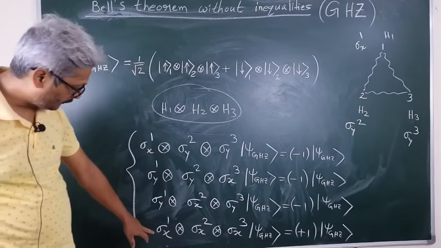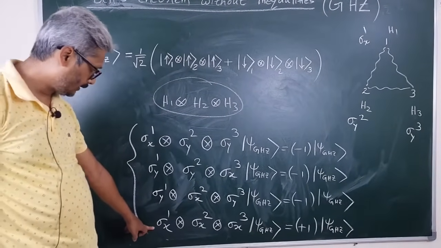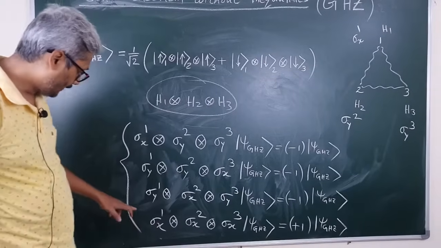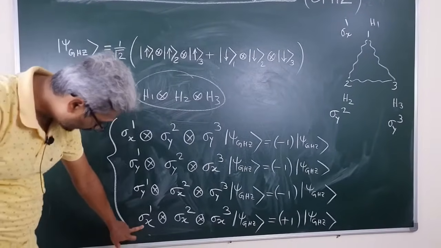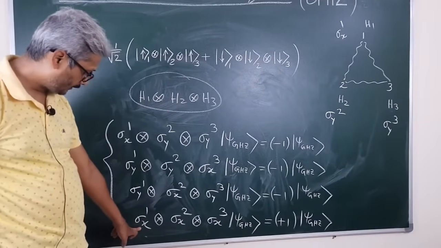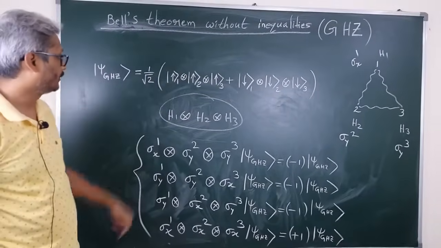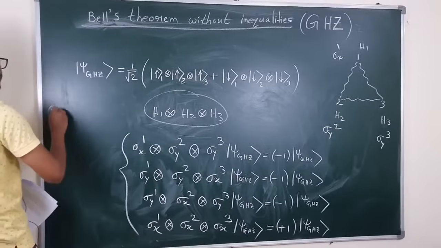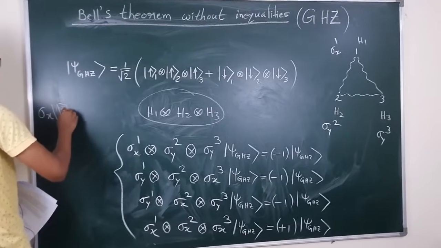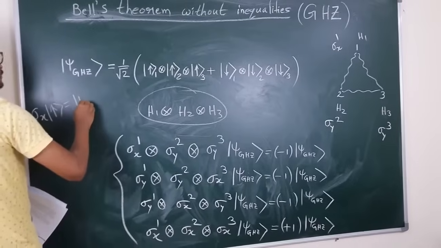So for example, this one we can easily verify in this way. We know that the Pauli spin operator sigma x, when acting on the up state, flips it. So sigma x acting on the up state gives us the down state.